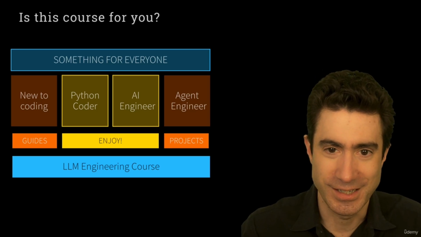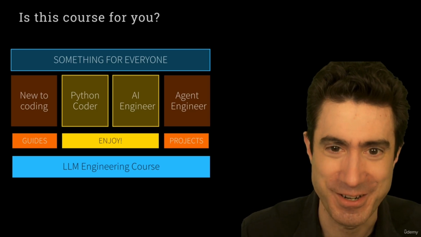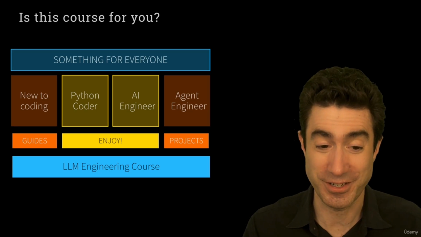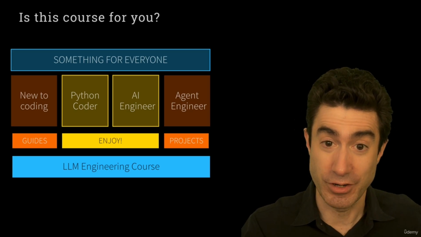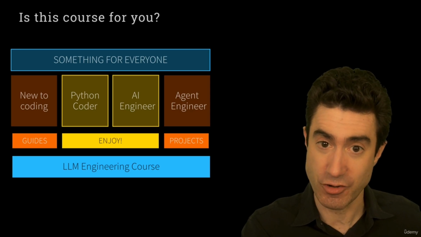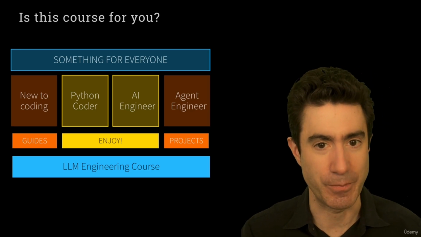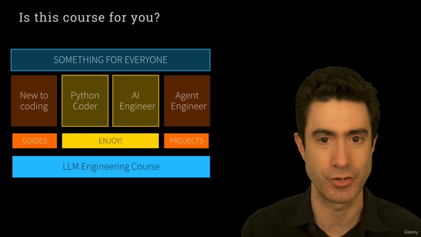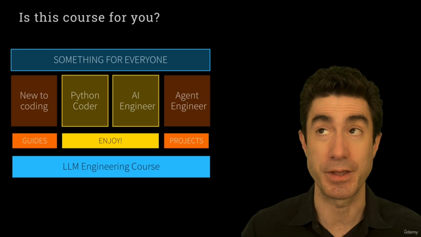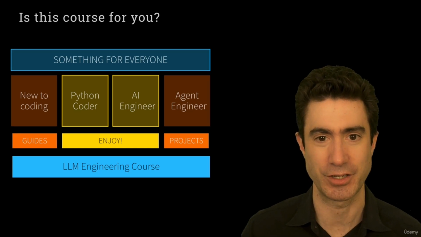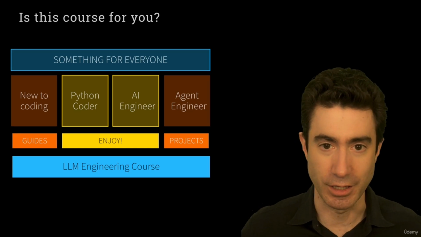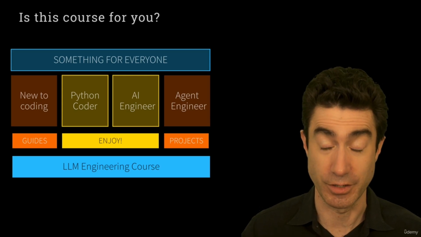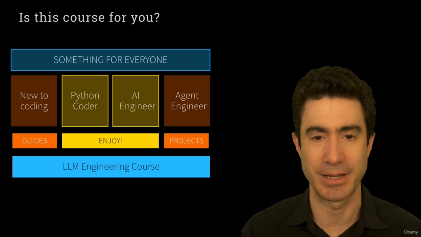And for anyone that hasn't taken the LLM engineering course, I'll be sure to put links to it in the course resources. And it's something that I really do see as complementary, and it's not necessarily a prerequisite to this course. You can come into this course without having taken it for sure. But if you have taken it, you will be really well equipped for this course because it builds up a lot of depth of expertise in terms of what it means to choose and apply LLMs to solve problems.